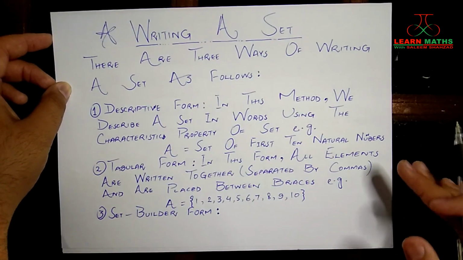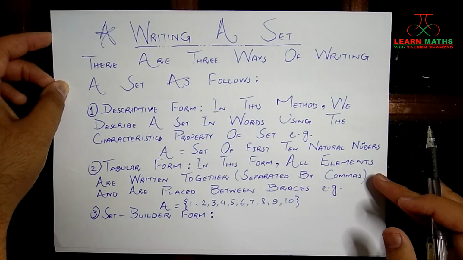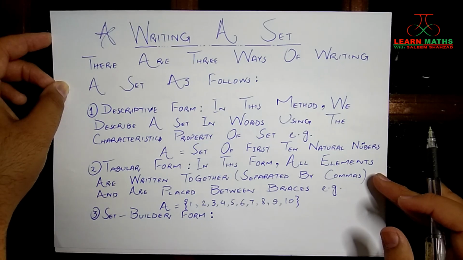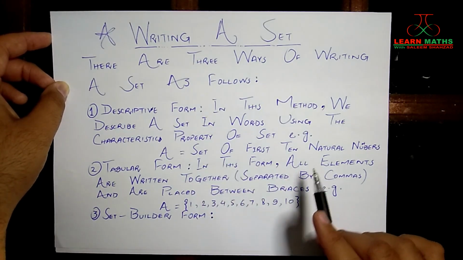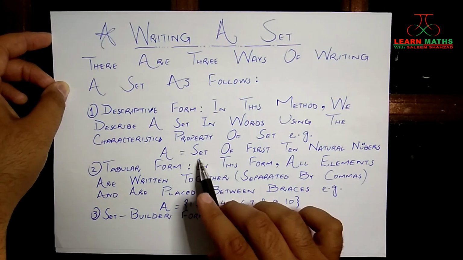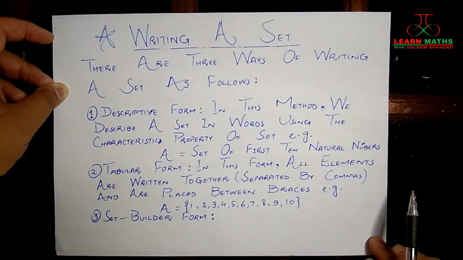Keep this in your mind that every set has a characteristic property by which we define it, and that property is the one which actually decides whether an object will belong to that set or not. So if you have the set of first n natural numbers, you can write it in words. This will be known as the descriptive form, or descriptive method.